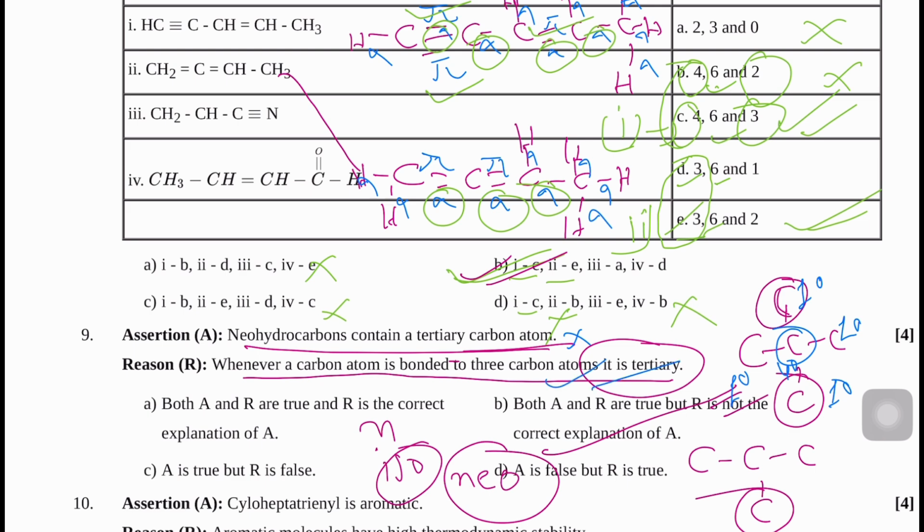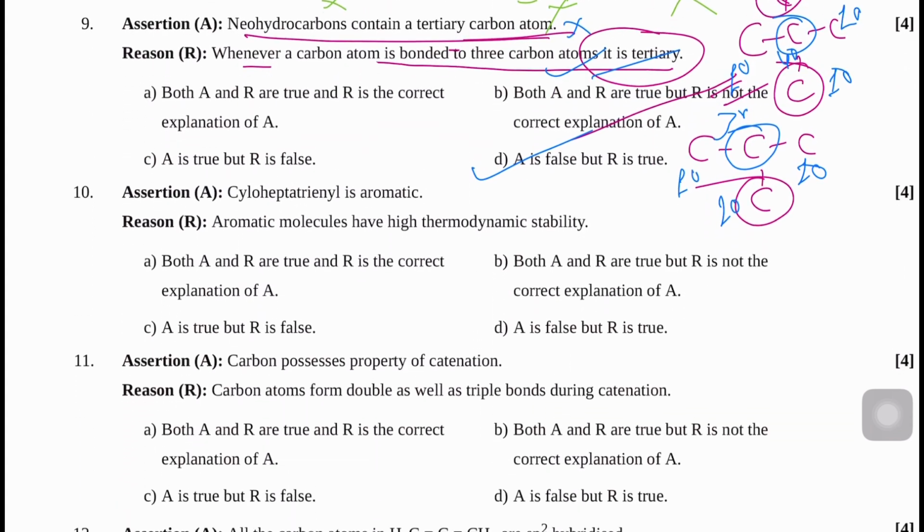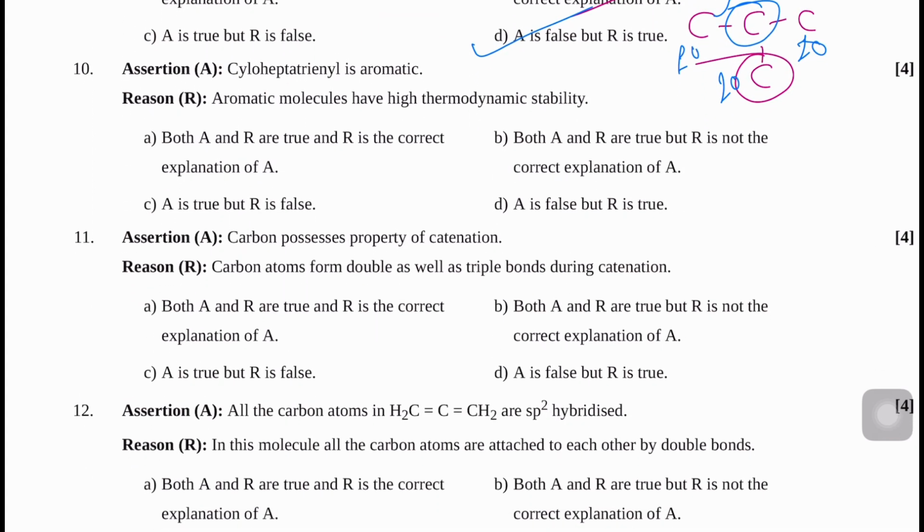But this one is correct. Whenever a carbon atom is bonded to 3 other carbons, you can see this is 3 degree. This is 1 degree, 1 degree, 1 degree. This is 3 degree. So which option is correct? For this one you can say D.